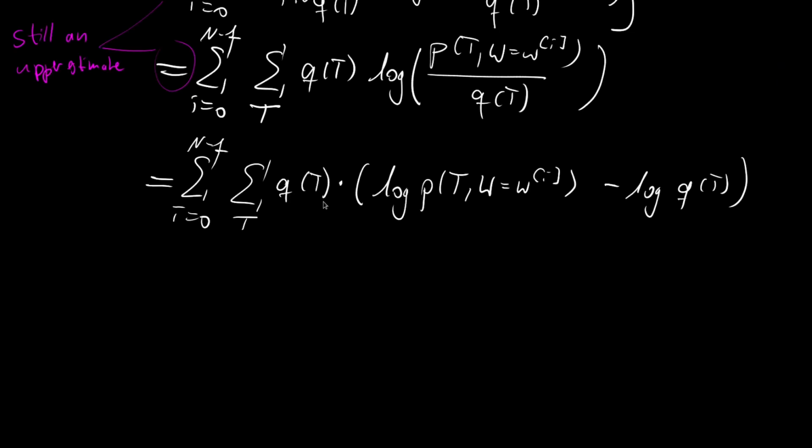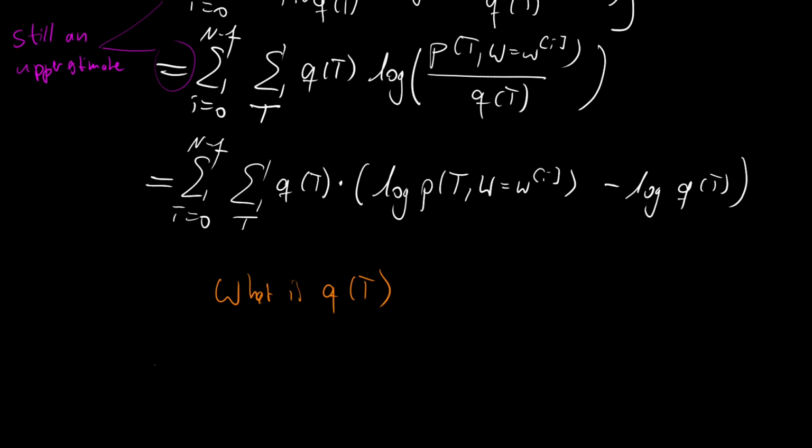But now we have to ask ourselves what this q of t really is. Earlier we introduced it as a new distribution over t, but now we have to define it. So what is q of t? I think the distribution that would make the most sense is the posterior over t. So we use our knowledge of the data set to model t, and we then use this in order to use the trick to get our logarithm inside of the second sum.